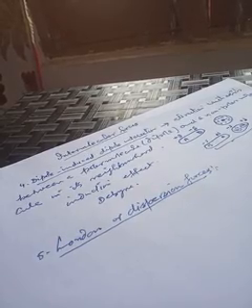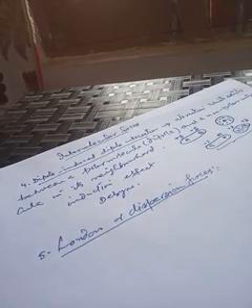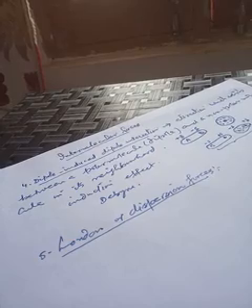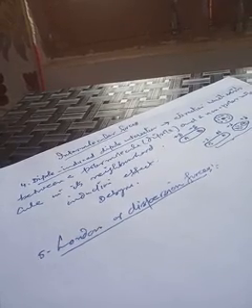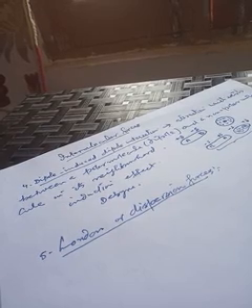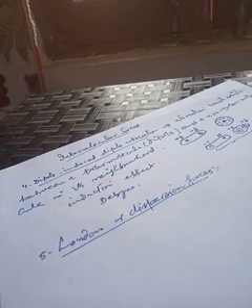In dipole-dipole interaction, both the molecules are polar in nature. The positive part of one attracts the negative part of another. In ion-dipole interaction, once again one species has a complete charge and another has a partial charge. That means attraction exists between these charged particles.